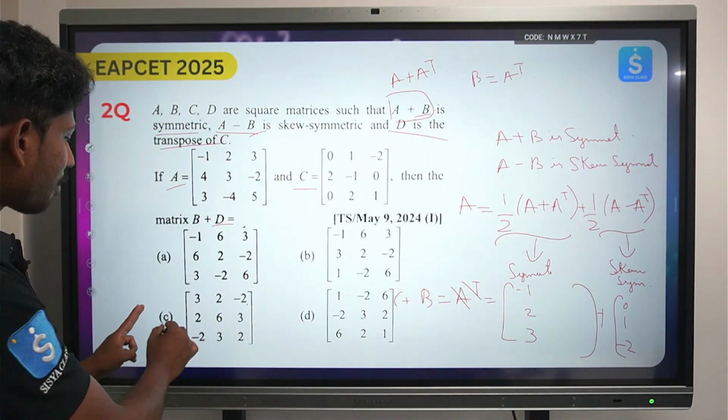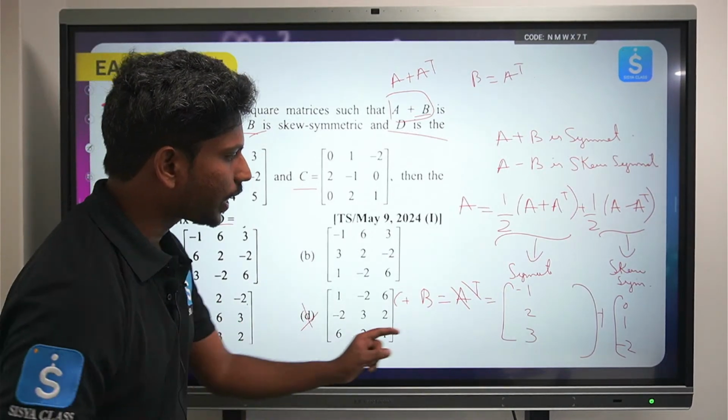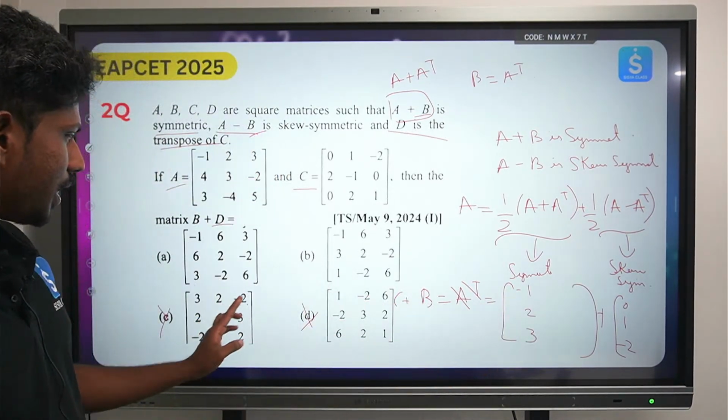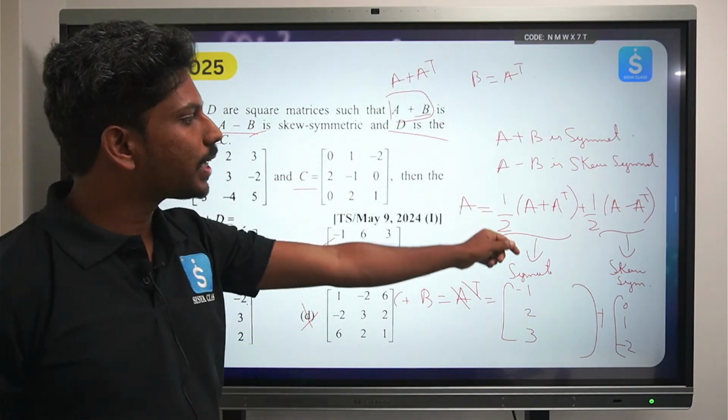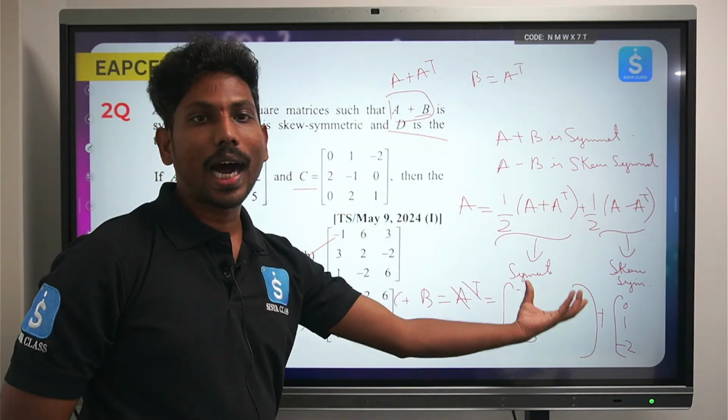So wherever we get minus 1, our options are wrong. Next, 2 plus 1 is 3. So the answer is 3.